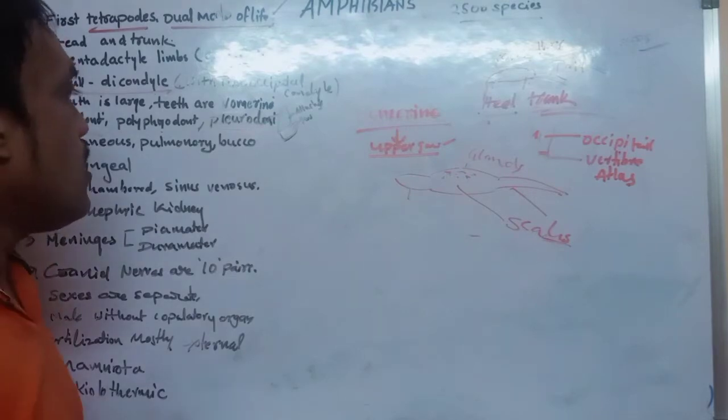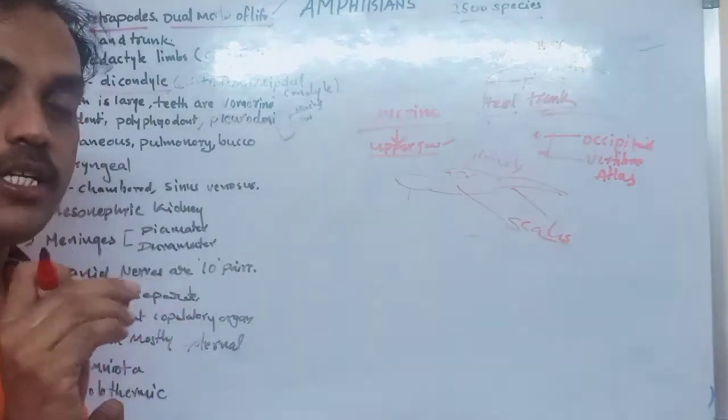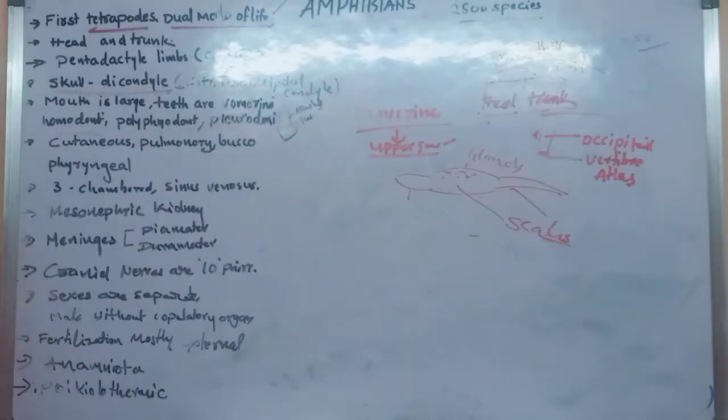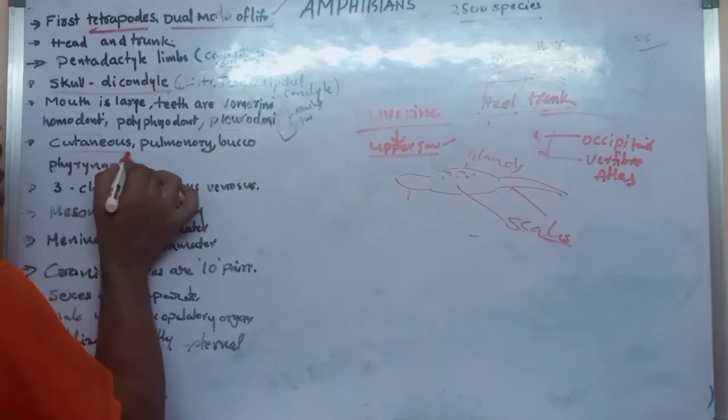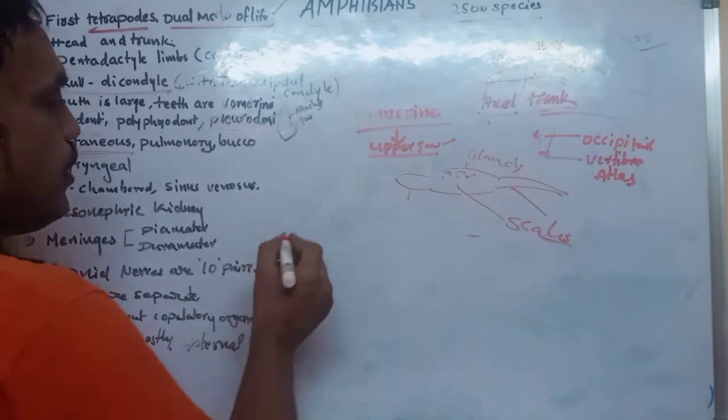Okay. And respiration. What about the respiration? What type of respiration occurs in amphibians? That is very important. Generally in amphibians, cutaneous respiration. What is the meaning of cutaneous respiration?